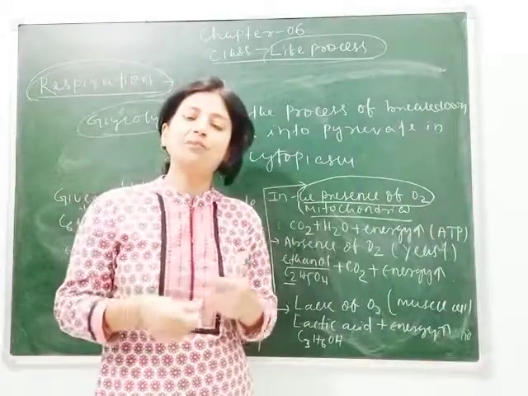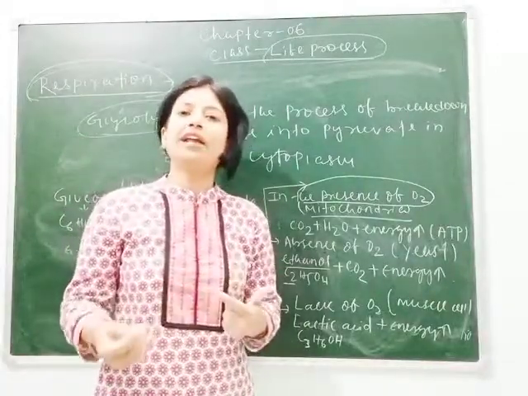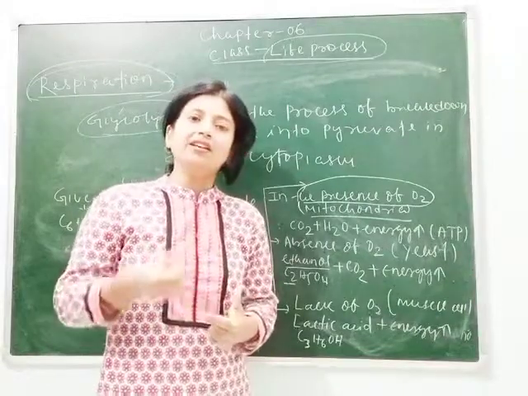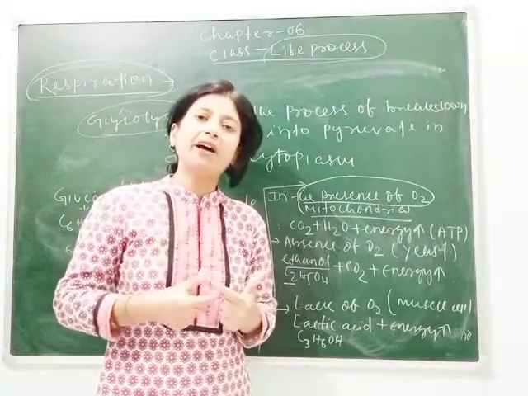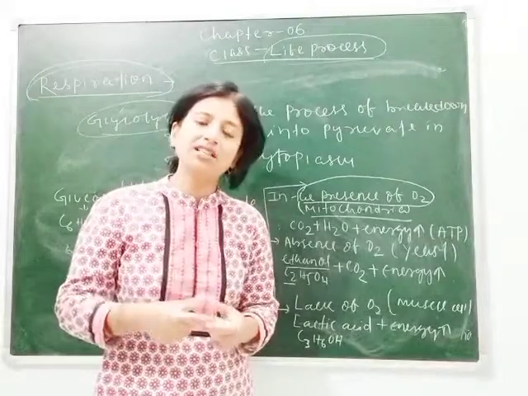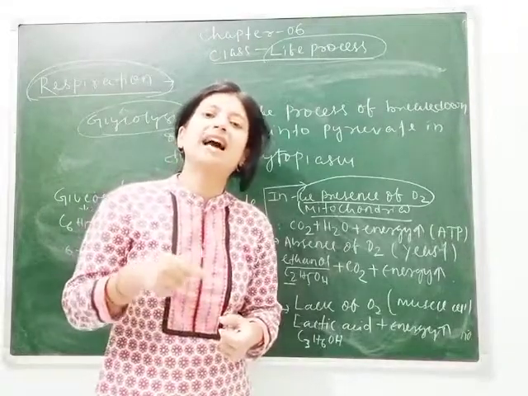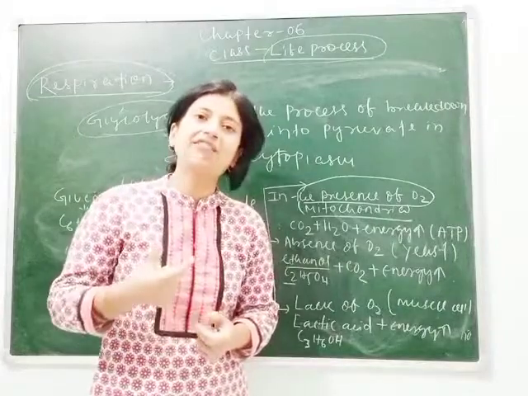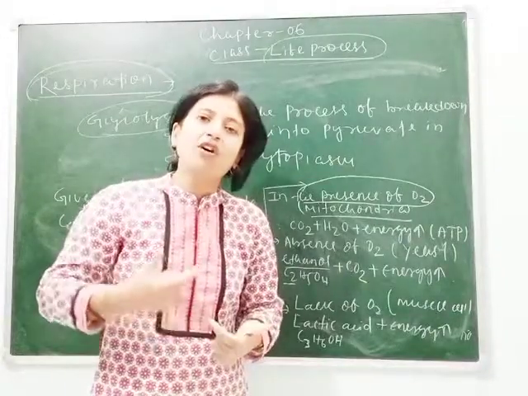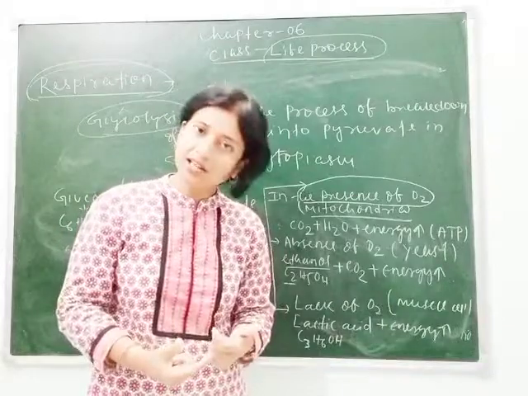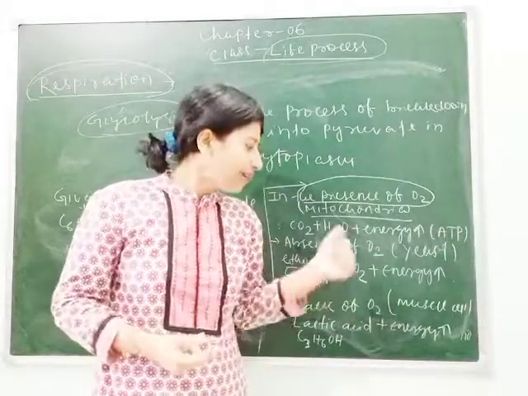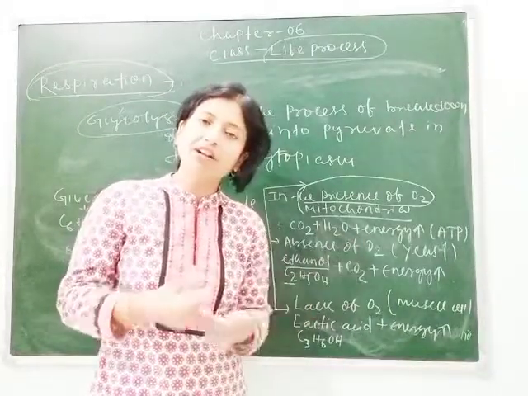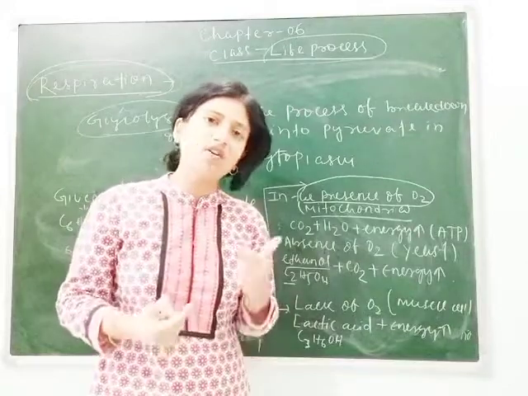Means if we do some exercise vigorously without taking rest, then the amount of oxygen needed by our body is not sufficient, due to which inside our muscle cells lactic acid is formed, and due to formation of lactic acid we feel cramp or strain in our muscles. Clear, students? So that's why during vigorous or continuous exercise we need sufficient oxygen.